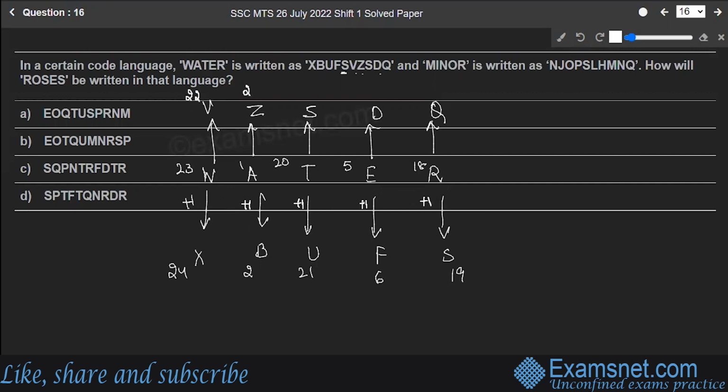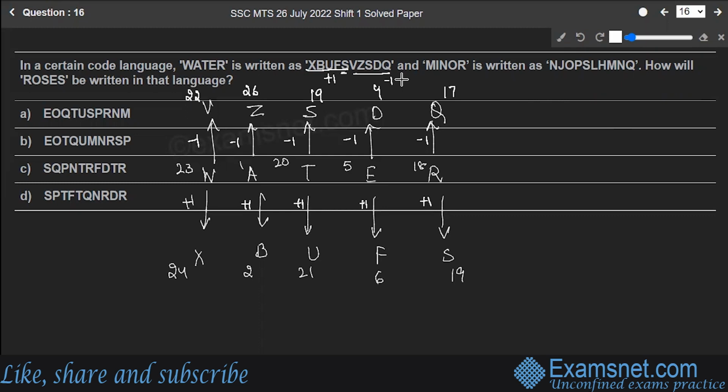Z is at 26, S is at 19, D is at 4, and Q is at 17. So over here, I'm doing minus 1 each time. So you got your logic? For the first 5 letters, you will have a plus 1 format, and for the last 5, you will have a minus 1 format.